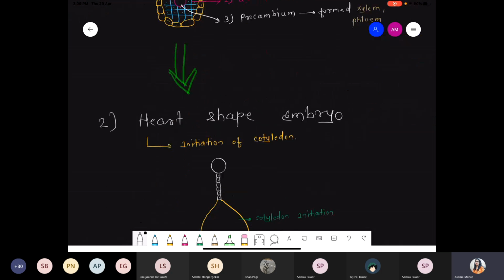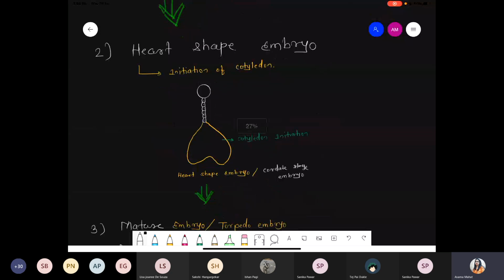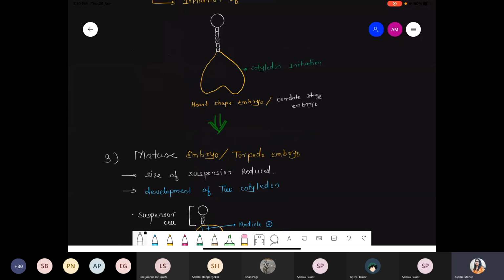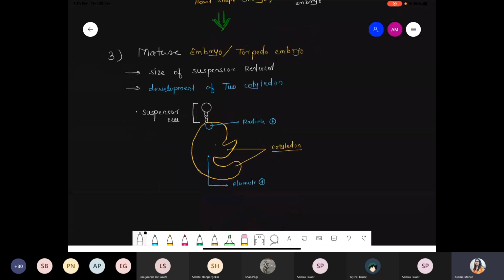Another point, that globular shape is converted into a heart shape, and a heart-shaped embryo means there is an initiation of the cotyledon. So the bottom part of the embryo looks like a heart shape, and this heart-shaped embryo is also called the cordate shape. The final stage, torpedo, also called the mature embryo, is where there is development of the 2 cotyledons and the size of the suspensor reduces. So plumule, radicle as well as the 2 cotyledons develop, because we are talking about dicot, right?